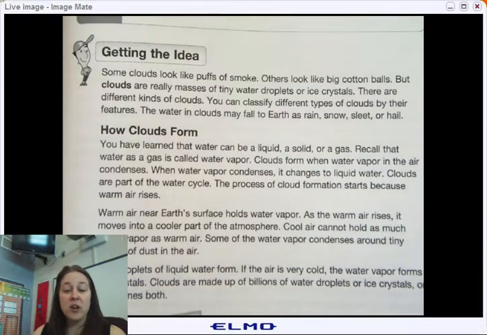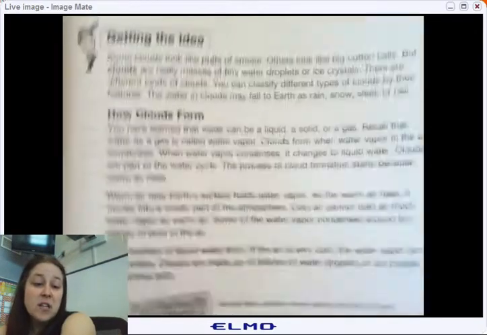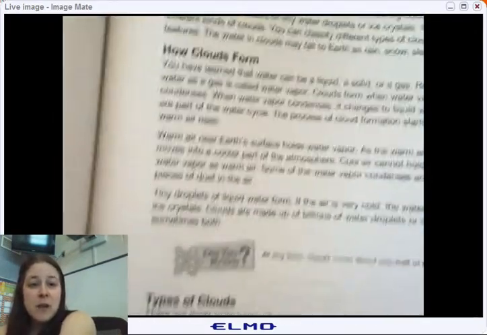You have learned that water can be a liquid, a solid, or a gas. Recall that water as a gas is called water vapor. Clouds form when water vapor in the air condenses. When the water condenses, it changes from a gas to liquid water. Clouds are part of this water cycle. The process of cloud formation starts because warm air rises. We've already talked about warm air rising, right?